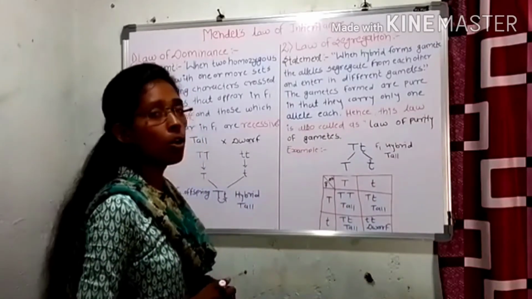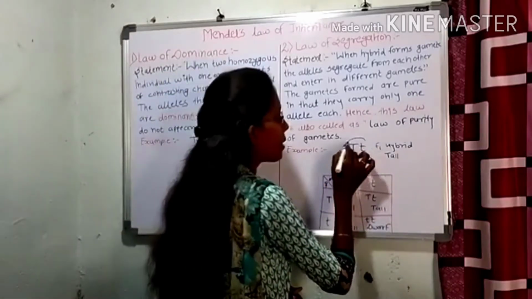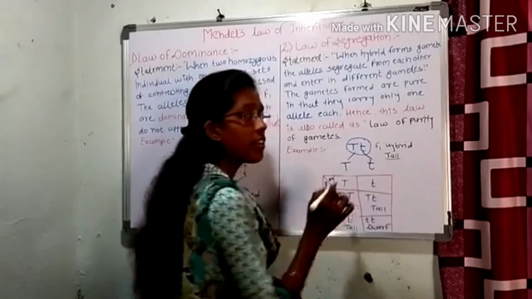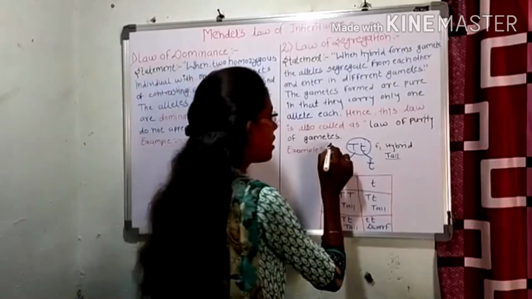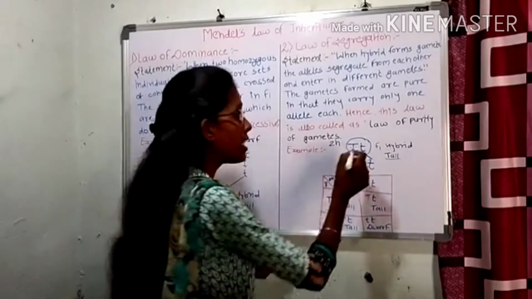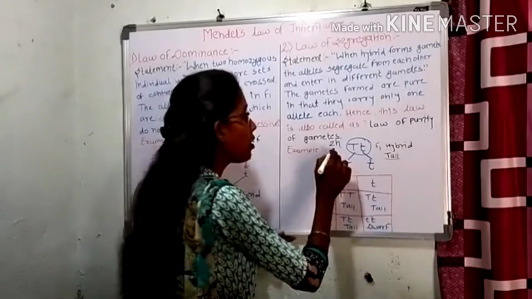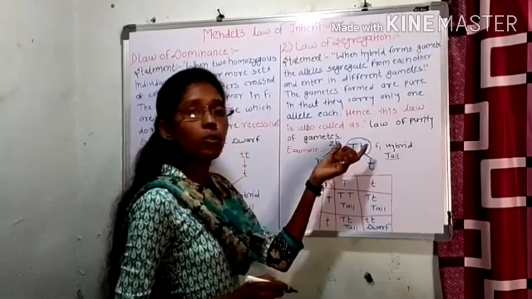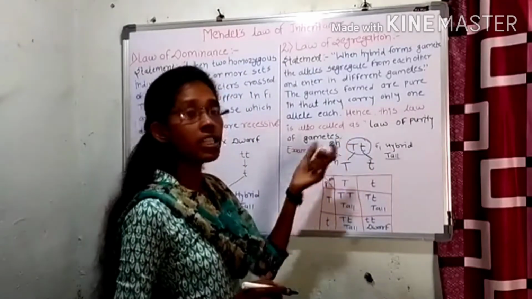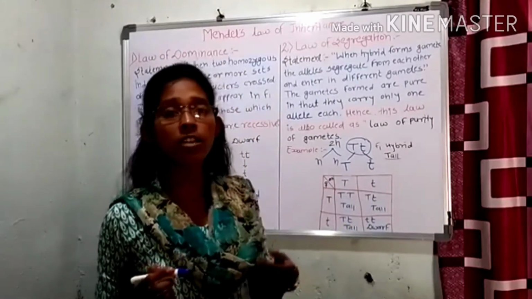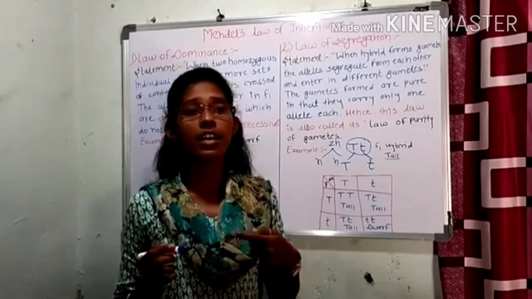For example, we take the hybrid plant. This hybrid plant shows the phenotypic character tallness, and it has dissimilar alleles. This is the diploid condition. But at the time of gamete formation, the diploid alleles convert into haploid, meaning n and n. During gamete formation, these dissimilar alleles separate from each other, and we get two types of alleles, one dominant allele and another recessive allele.